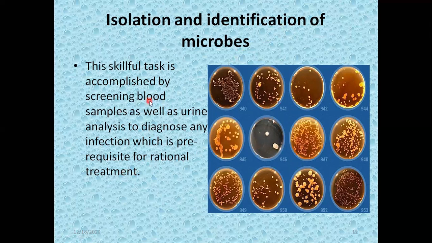As a result, rational treatment is possible. This is the first case, how the blood samples are treated. Blood is taken and applied to petri dishes which contain different types of culture media. Each culture medium facilitates the growth of a particular type of bacteria, and once the growth in the form of colonies appears, with the help of certain tests we can identify the type of microorganism. On the basis of this we can confirm that this disease is due to this particular microorganism, and then we can suggest a particular antibiotic for it. This is isolation and identification of microorganisms with respect to blood samples.